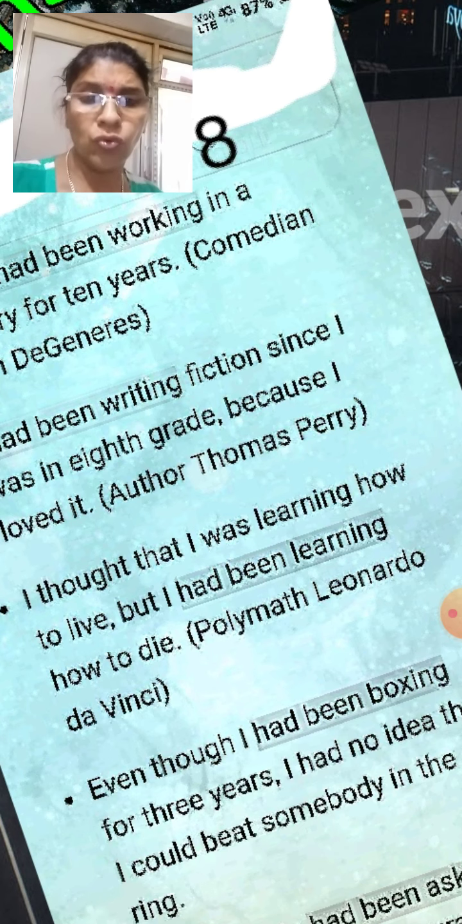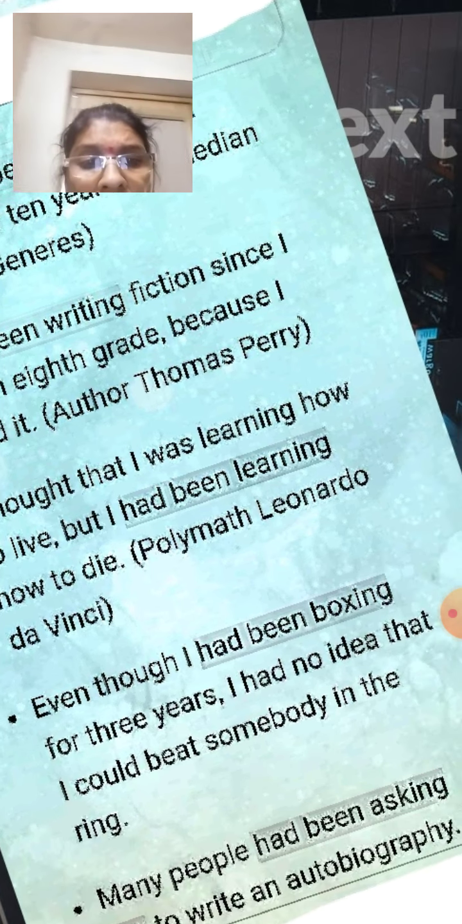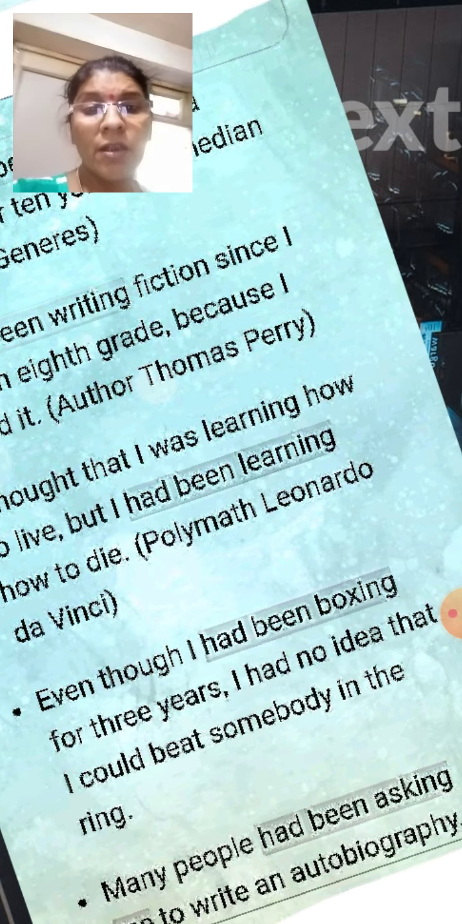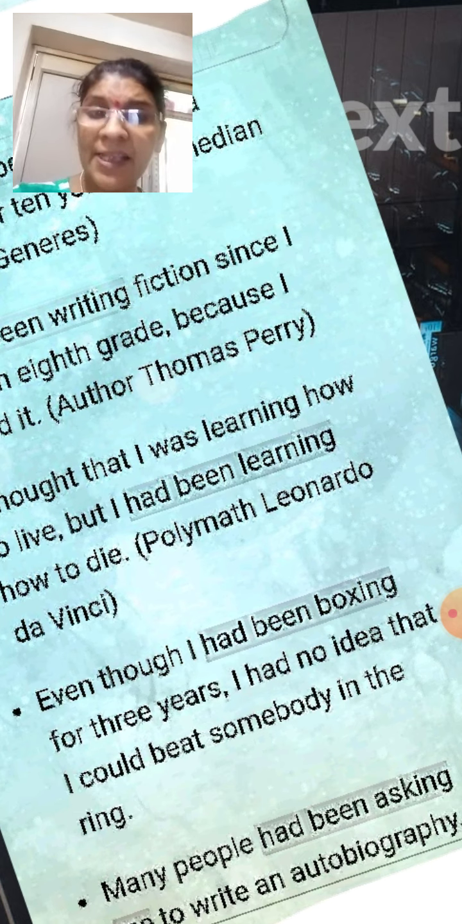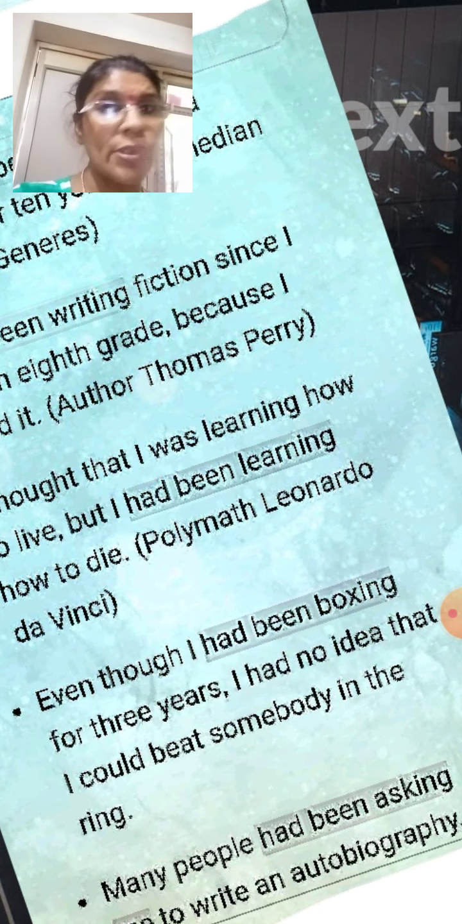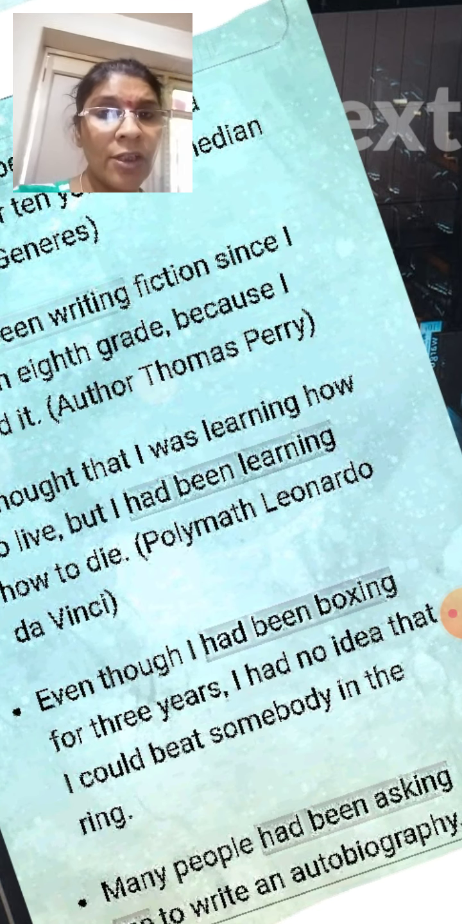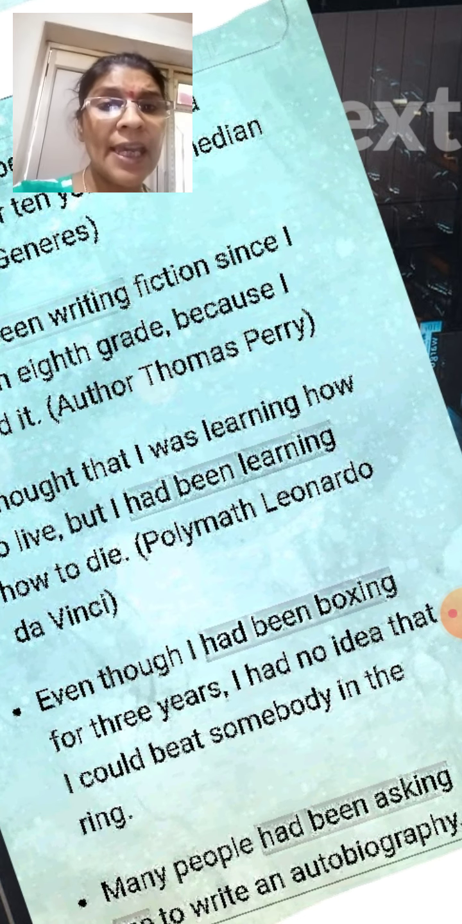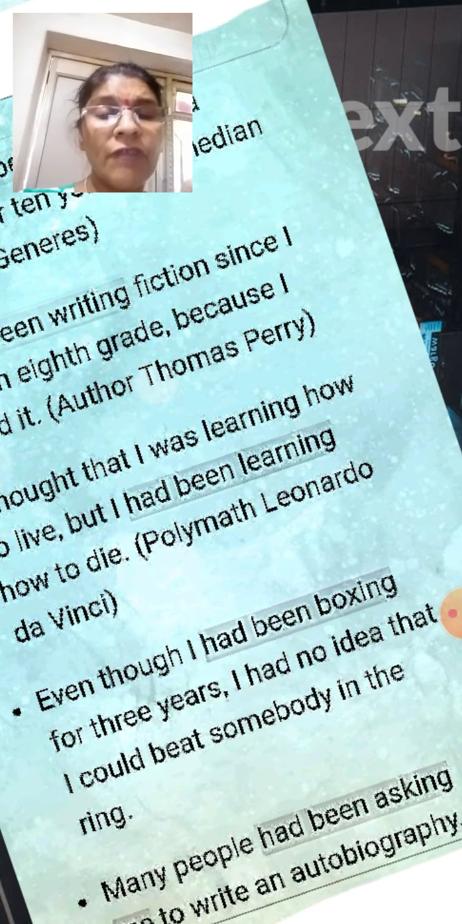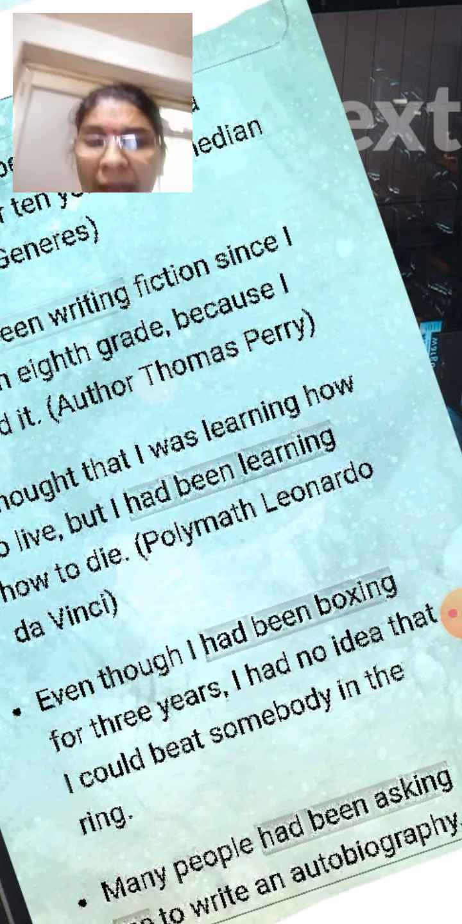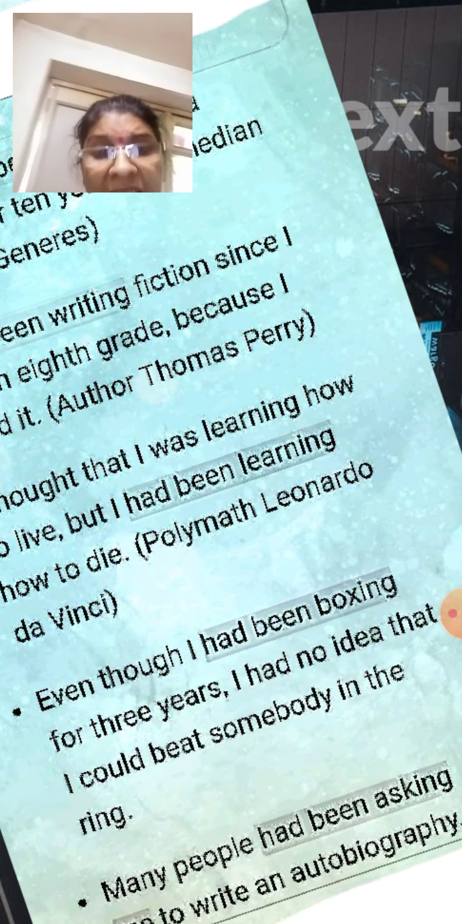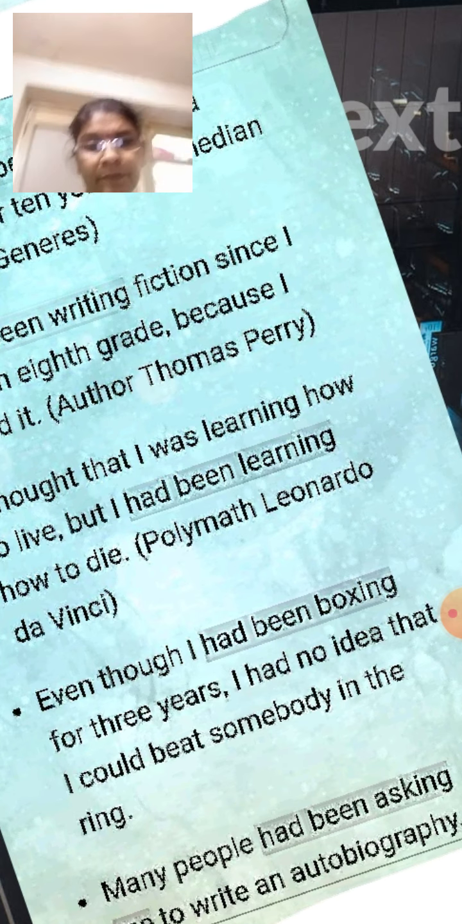Now, how to die. Now, even though I had been boxing. Box plus ing, boxing. This is V1 plus ing. Had been, both are used together in past perfect progressive tense. Always use been in the past perfect progressive tense. Okay, with V1 plus ing, box plus ing. For 3 years I had no idea that I could beat somebody in the ring.